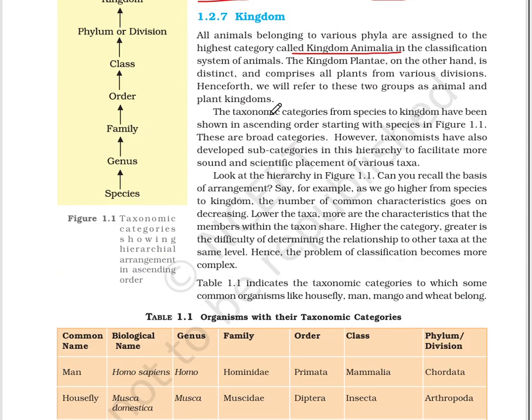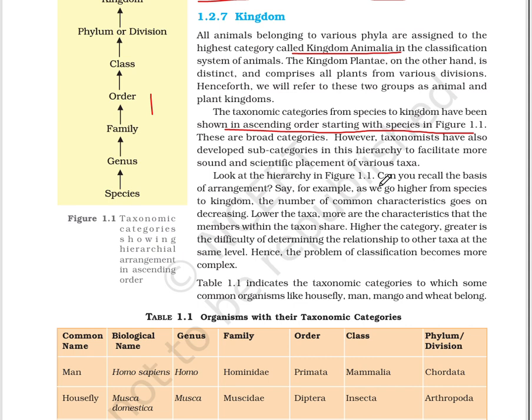Taxonomic categories from species to kingdom have been shown in ascending order, starting with a species, in figure 1.1. These are broad categories. However, taxonomists have also developed subcategories in the hierarchy to facilitate more sound and scientific placement of various taxa. Look at the hierarchy in figure 1.1, that is here. Can you recall the basis of arrangement?